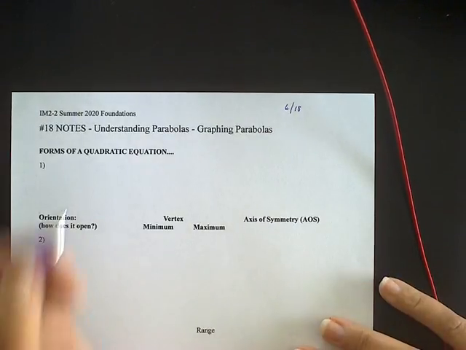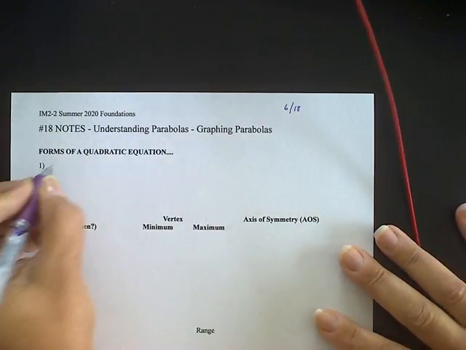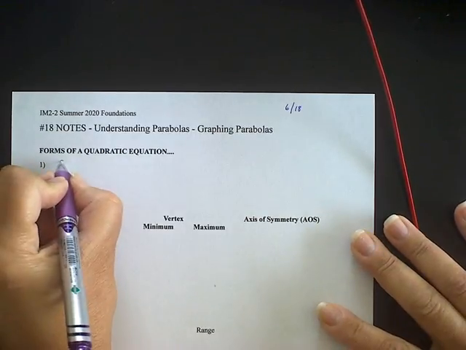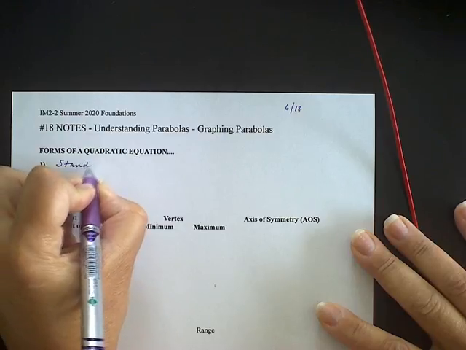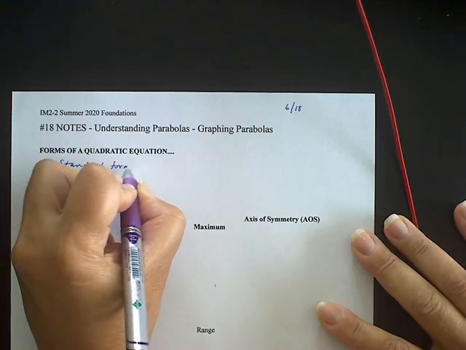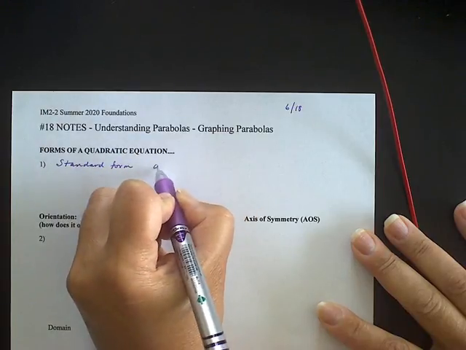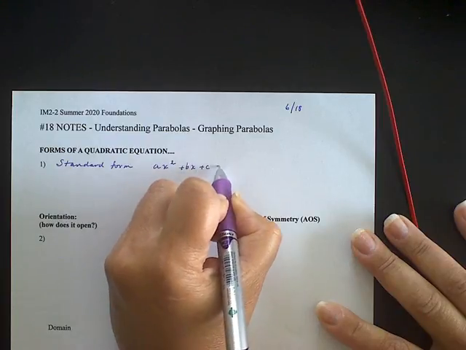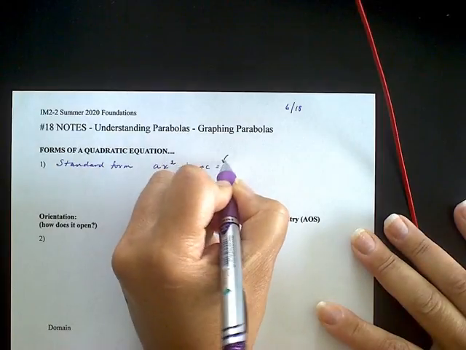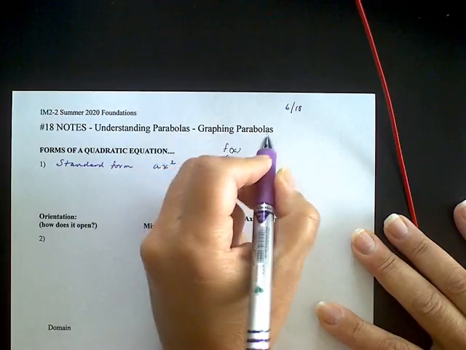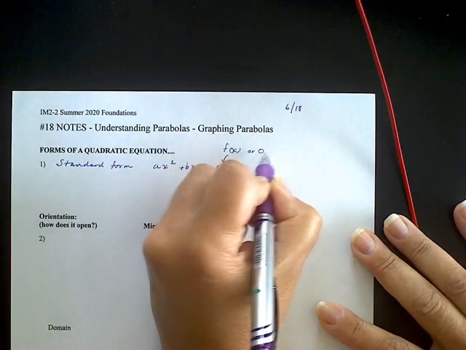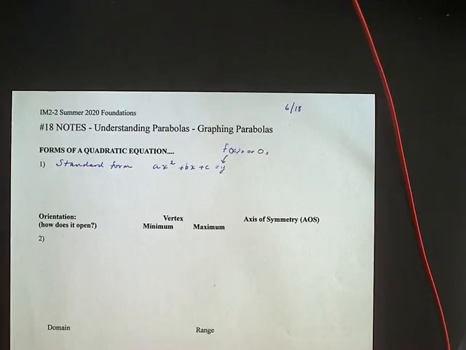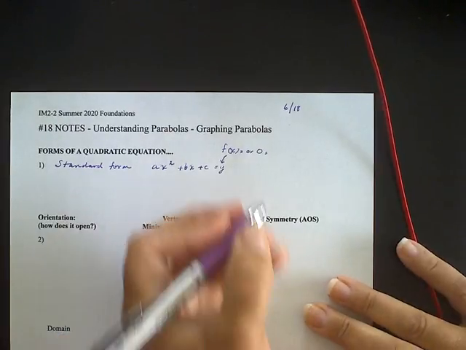Okay, understanding parabolas and how do we graph them. There's different forms that a quadratic equation can be written in. One is the standard form, and that standard form is ax squared plus bx plus c equals y. Sometimes this might be f of x, or it might be 0. It's still standard form. Okay, an example of that could be